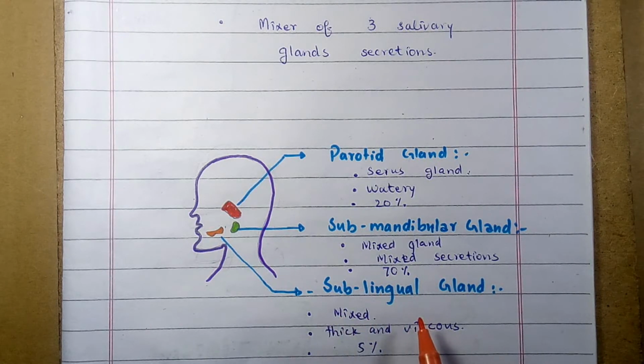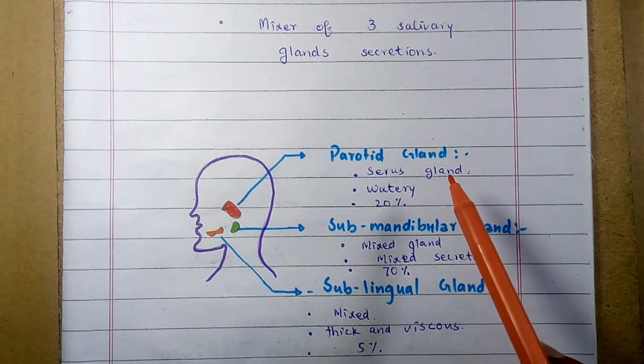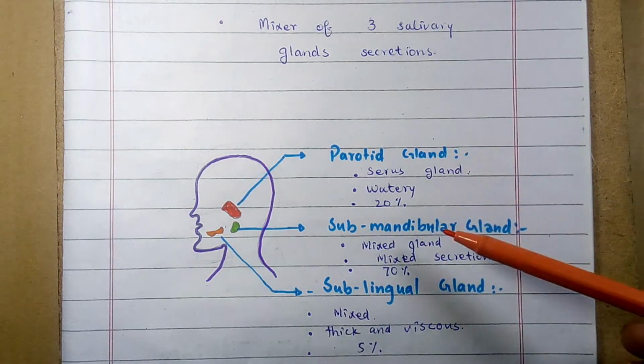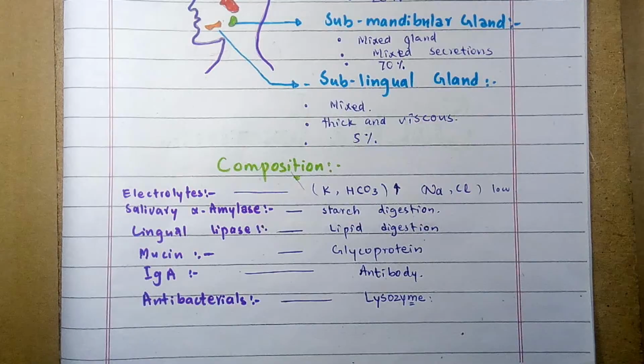Then the sublingual gland. It is also a mixed type of gland. Its secretions are thick and viscous, but it has less contribution, 5% of the total content of the saliva. So these are the salivary glands. All of these salivary gland secretions make the saliva, which is a complex fluid secreted out by these three salivary glands. Now the composition of the saliva.